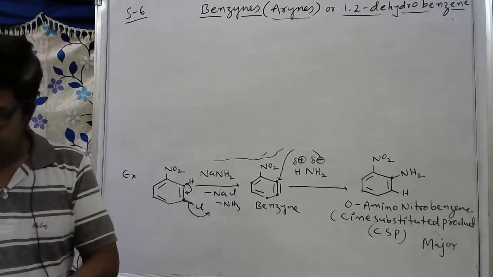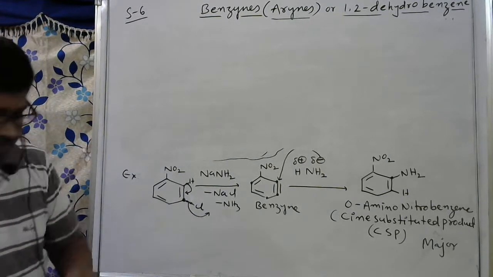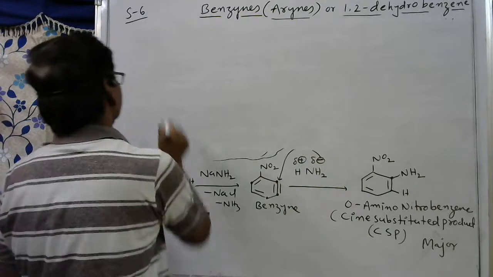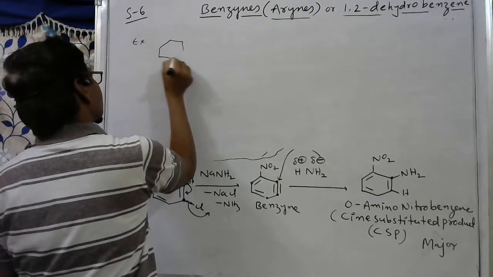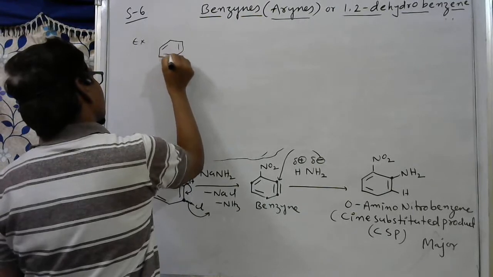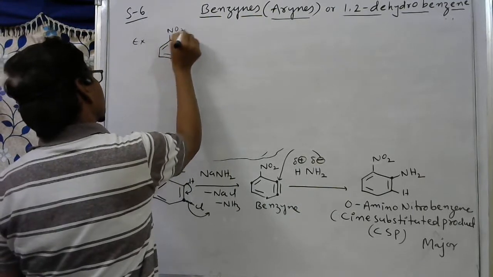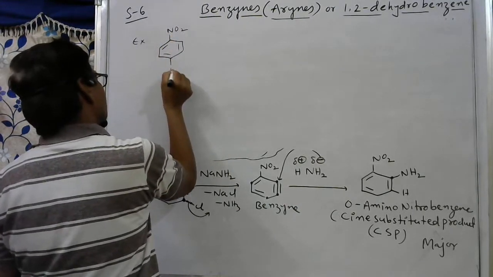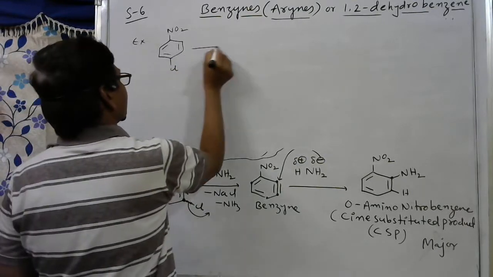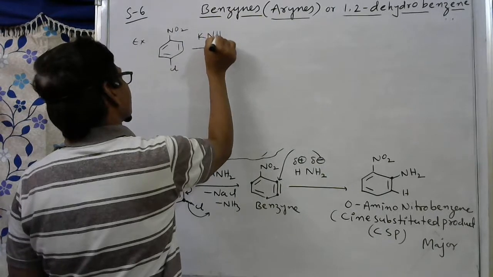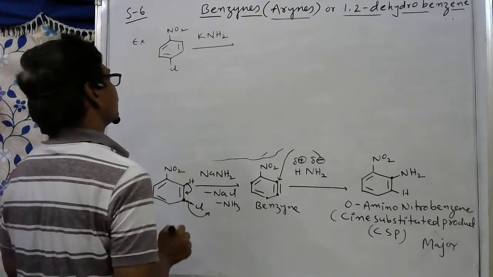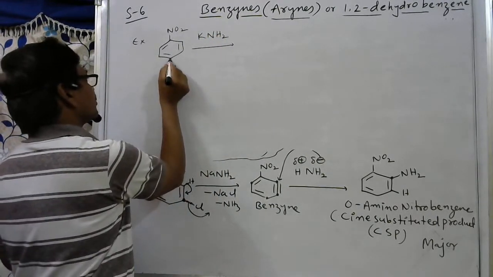Here I am taking para-chloro-nitrobenzene, one more example. Here the nitro group, here the chloro group. See here, in the presence of KNH2, here this chlorine.